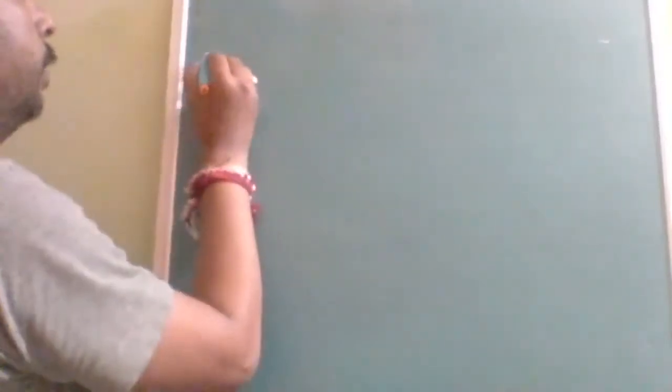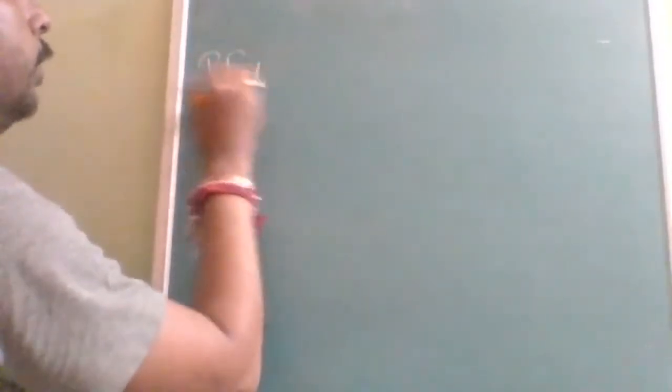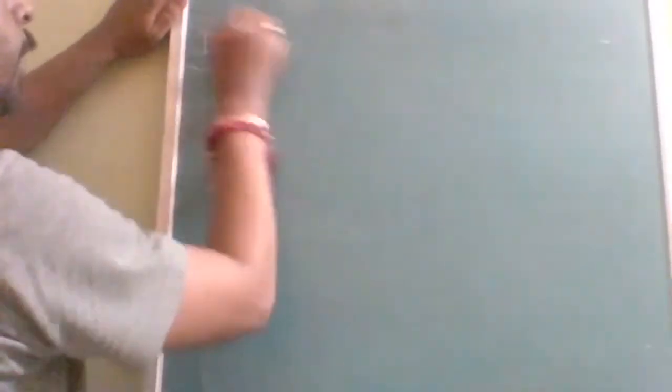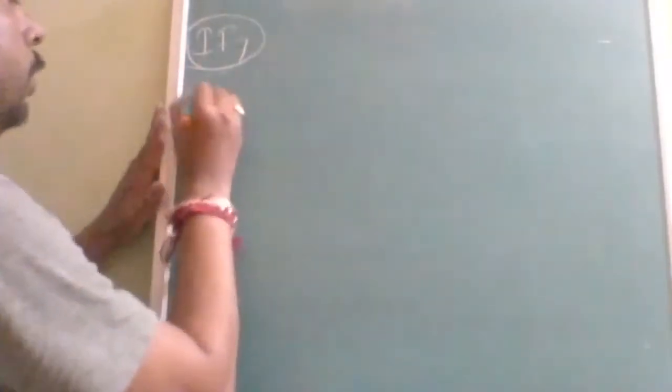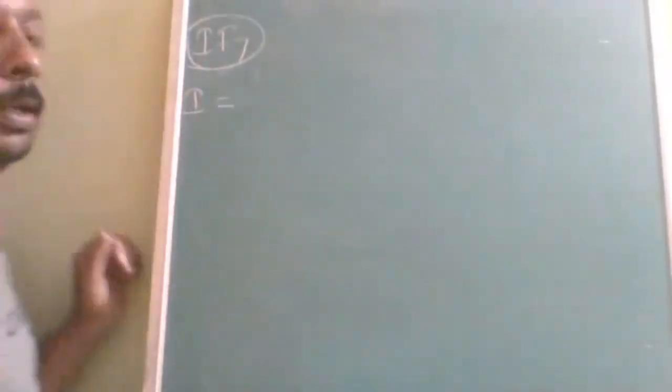Okay. Now we are into the next part. What is the next part? IF7. So in IF7, what do we have to write? We have to write the iodine electronic configuration. Now you can identify the excited state required. Is this clear?